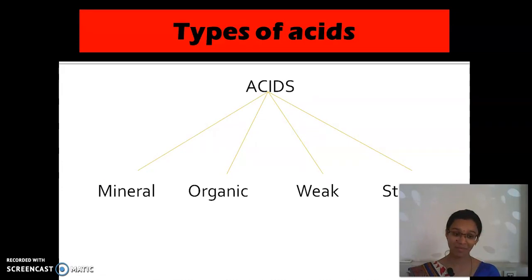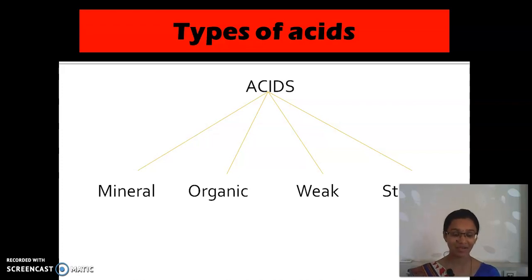And then we have seen types of acid. Mineral acids, organic acids, weak acids, and then strong acids. Yes, what are they? Mineral, organic, weak and strong. Where are the mineral acids found? Yes, mineral acids are found under the Earth's crust. And organic acids we get from plants and animals.